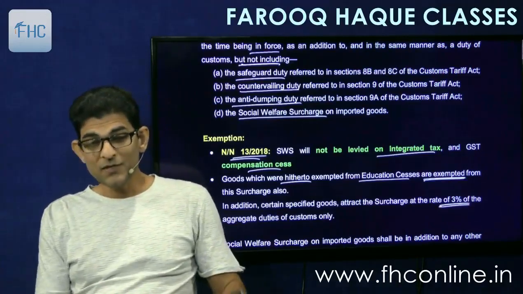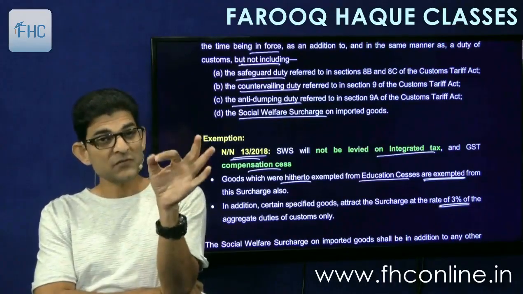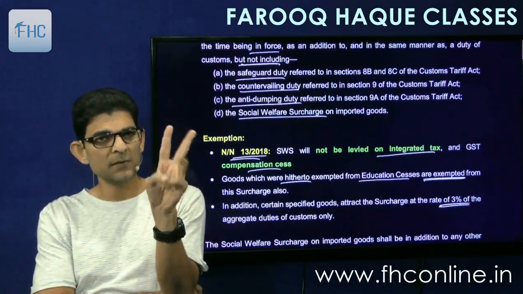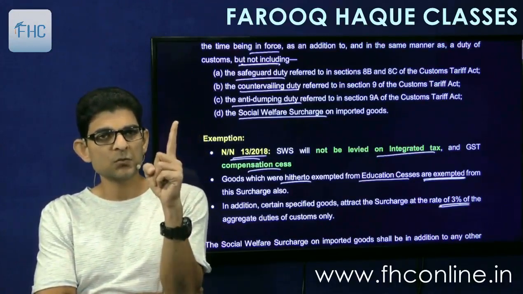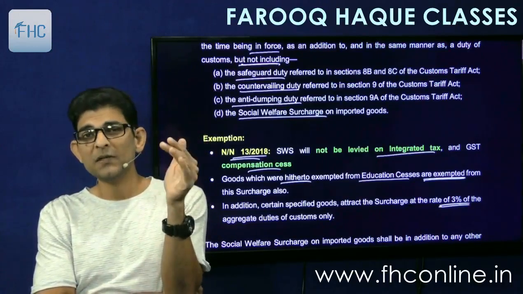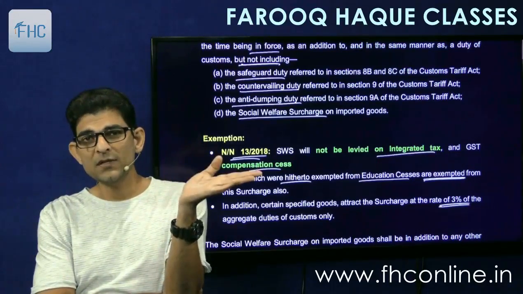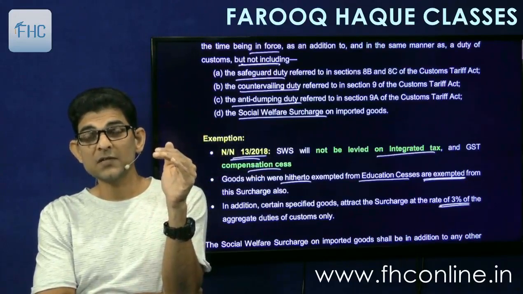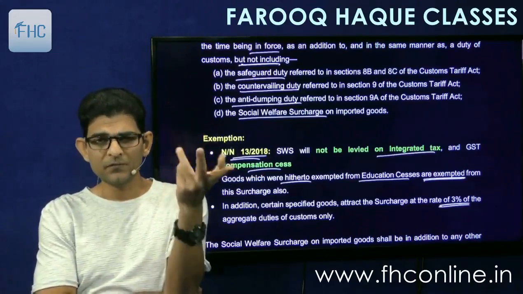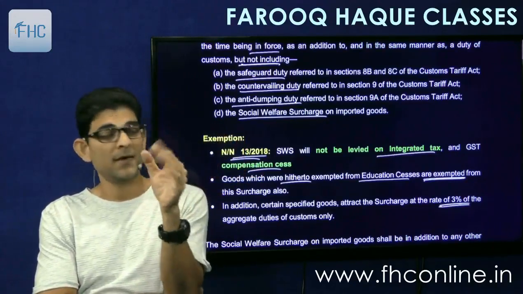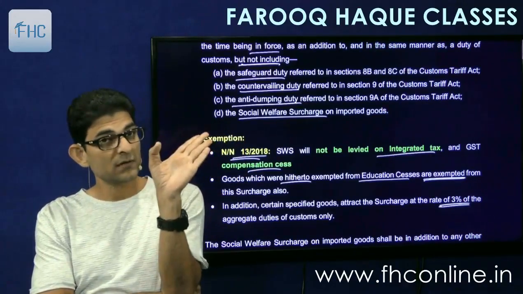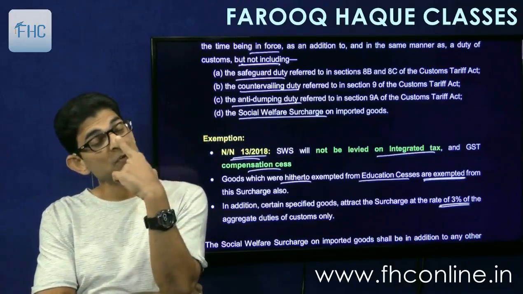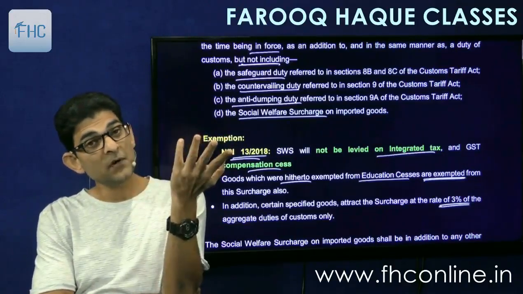So what happened was that, look, earlier there was cess, education cess and secondary cess, aggregating to 3%. Education cess was 1%, which was collected by the government to finance primary education in India, and 2% secondary and higher secondary education cess, also 1 and 2 or 2 and 1, whatever. Now they have abolished it and replaced it by SWS, but SWS is 10%. So there will be a big burden.